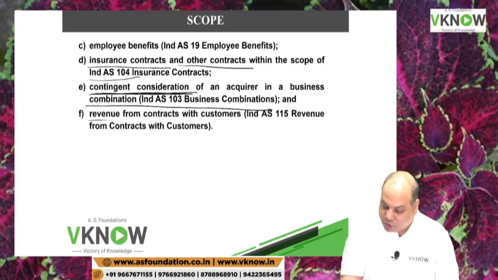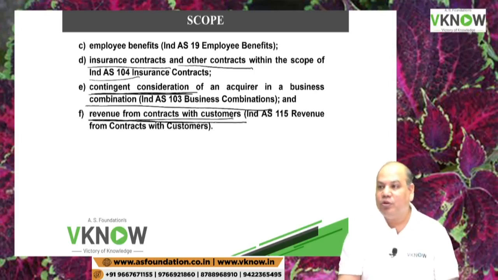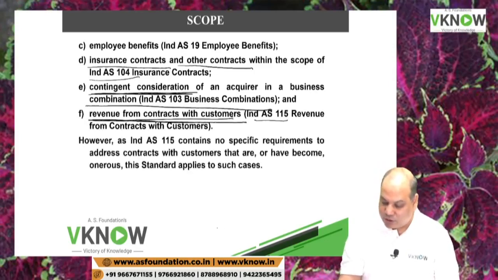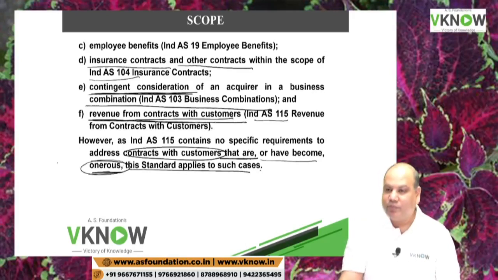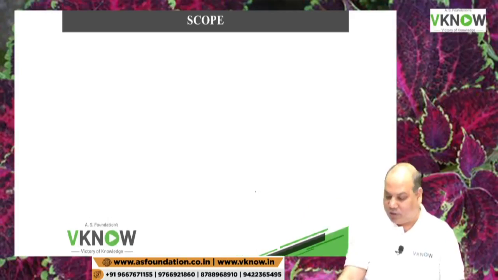And if it is revenue from contract with customer, go to Ind AS 115. However, as Ind AS 115 contains no specific requirement to address contracts with customers that have become onerous, this standard will apply. So if the contract with the customer has become onerous, again Ind AS 37 will apply.